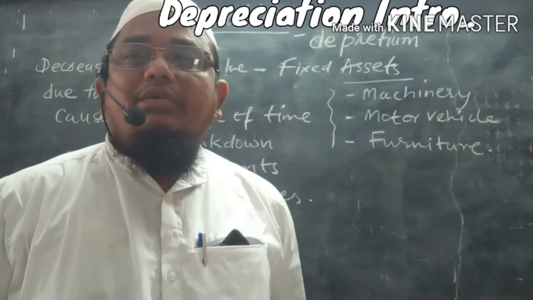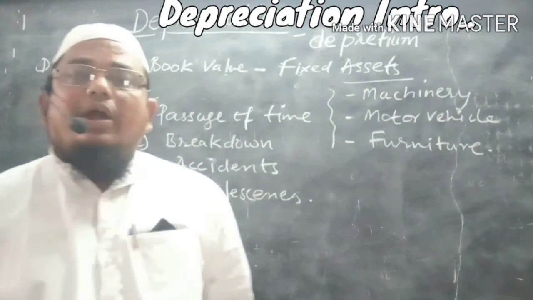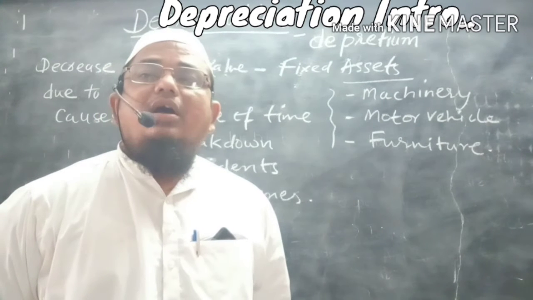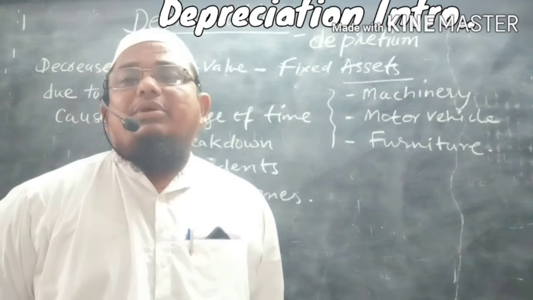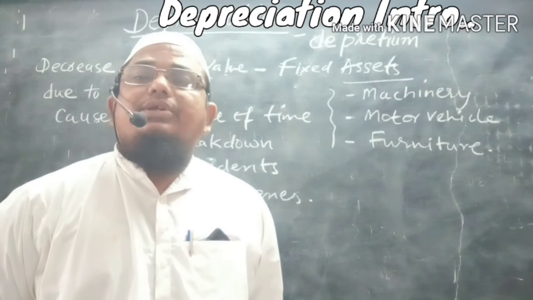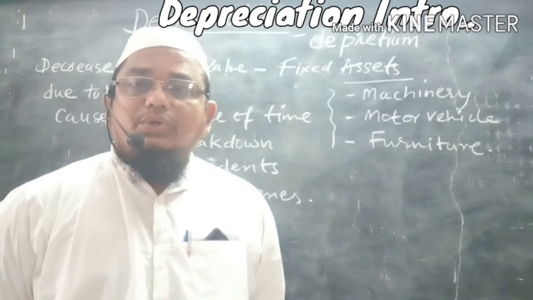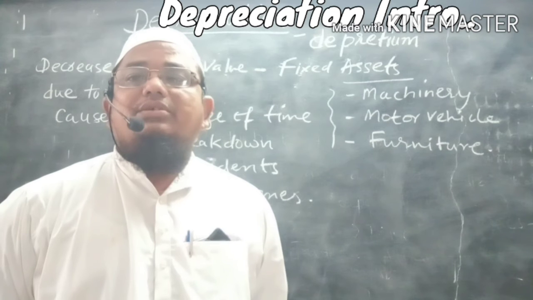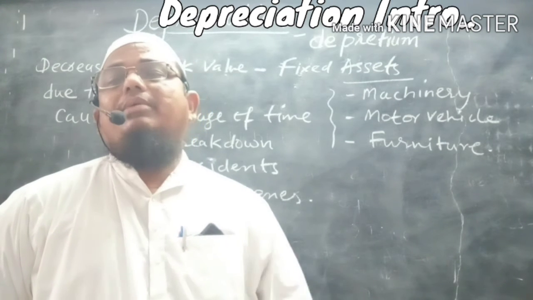Now, what are fixed assets? Fixed assets are those assets which are acquired for permanent use in business. These assets are not meant for resale. For example, machinery. Machinery is an important part of production. When the machinery is purchased and put to use in business, due to its usage, wear and tear, and passage of time, the machinery will become old.